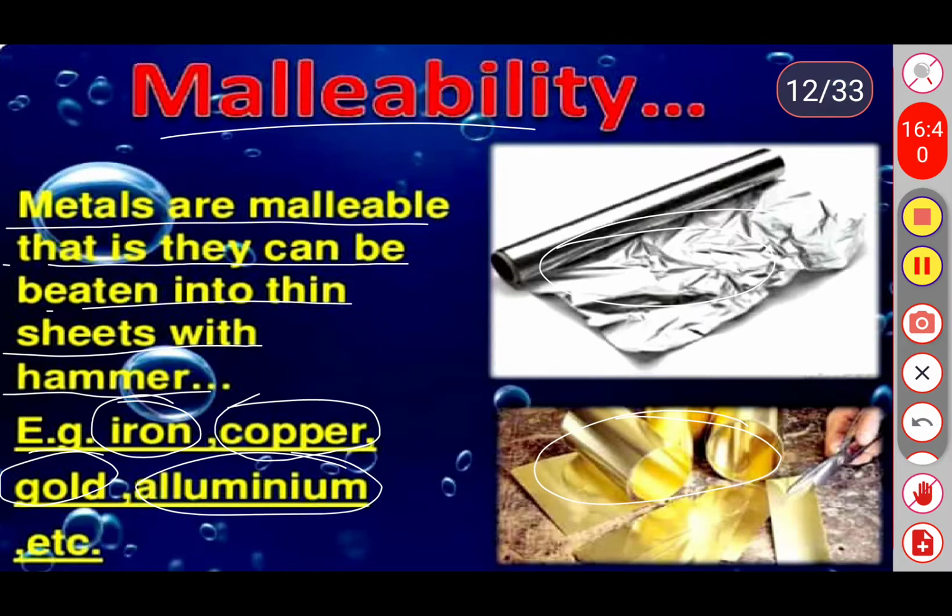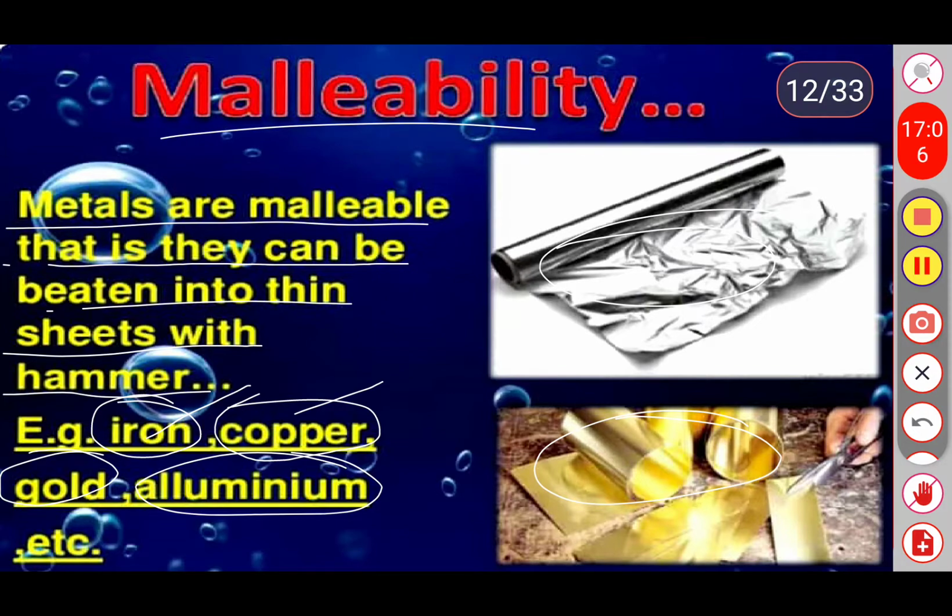When we beat these kinds of metals, they are converted into thin sheets. Gold and silver are the best metals which have a very high malleable nature. It means we can beat these metals into thin sheets.